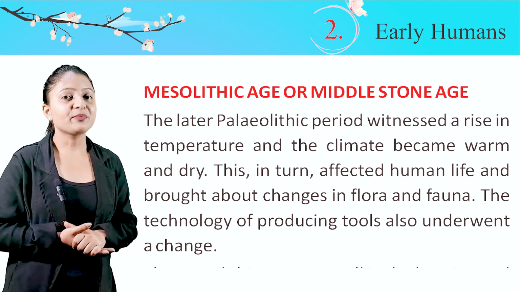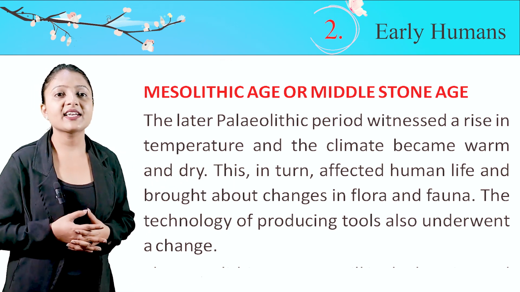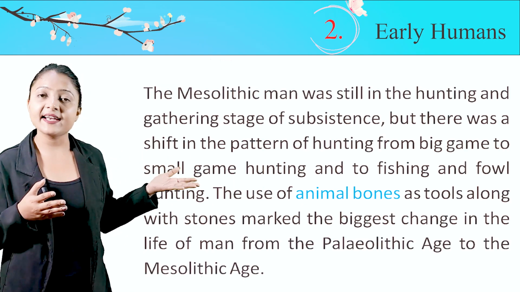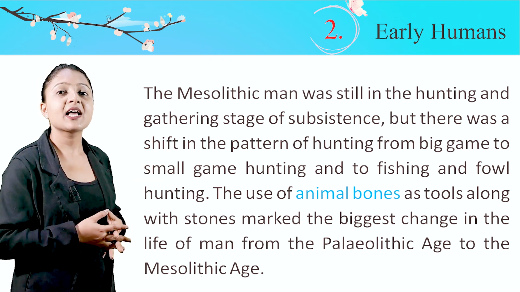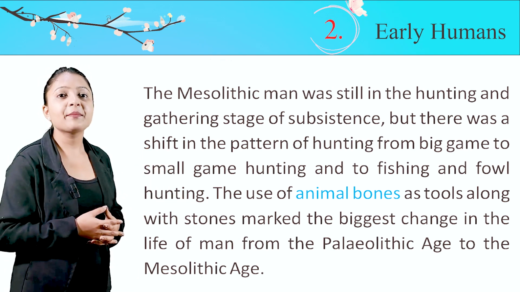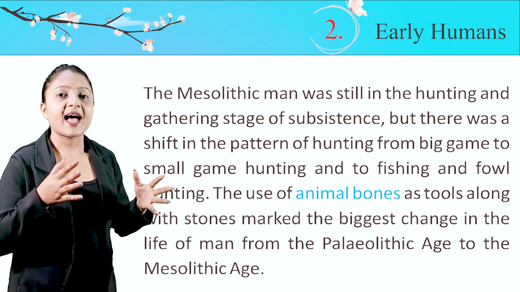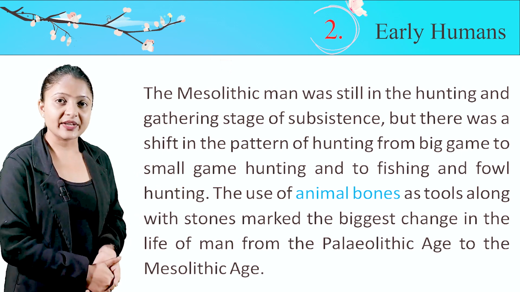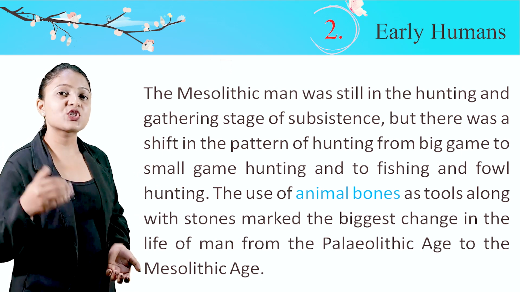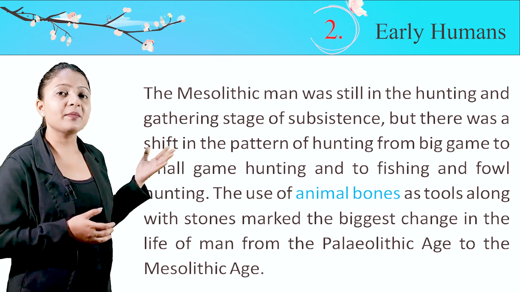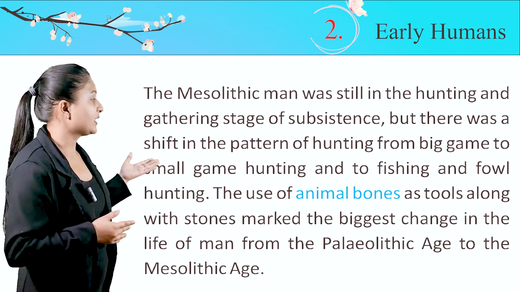The technology of producing tools also underwent a change. The Mesolithic men were still in the hunting and gathering stage of subsistence, but there was a shift in the pattern of hunting from big game to small game hunting and to fishing and fowl hunting. The use of animal bones as tools along with stones marked the biggest change in the life of man from the Paleolithic Age to the Mesolithic Age.